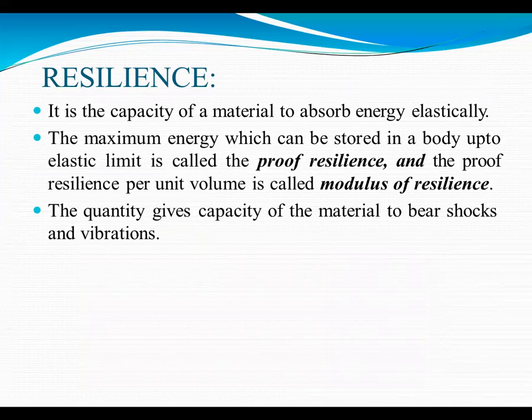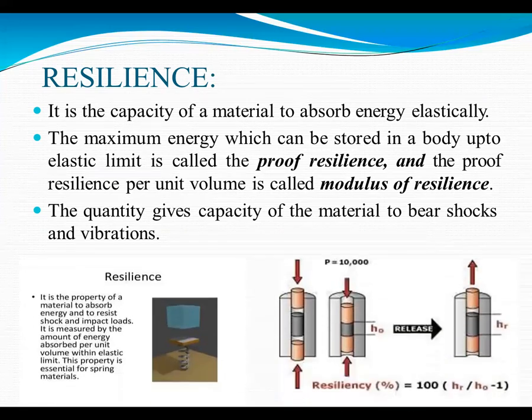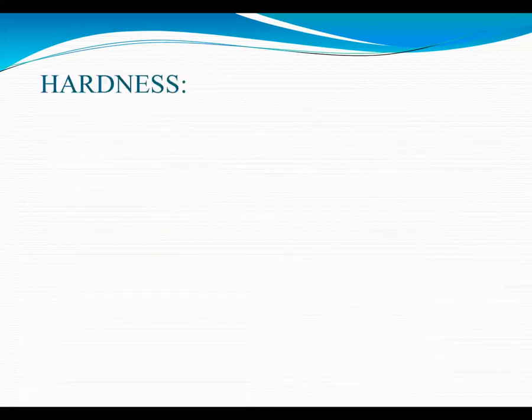The maximum energy which can be stored in a body up to the elastic limit is called the proof resilience, and the proof resilience per unit volume is called modulus of resilience. This quantity gives the capacity of a material to bear shock and vibration. Now you can see here how the resilience property occurs.